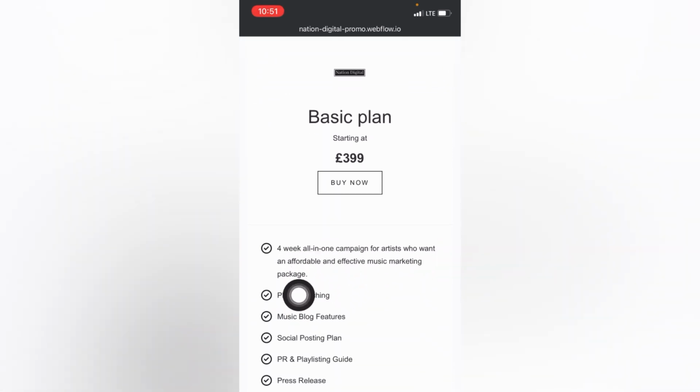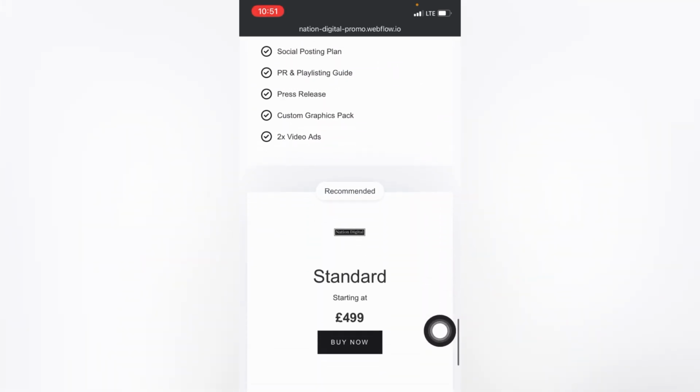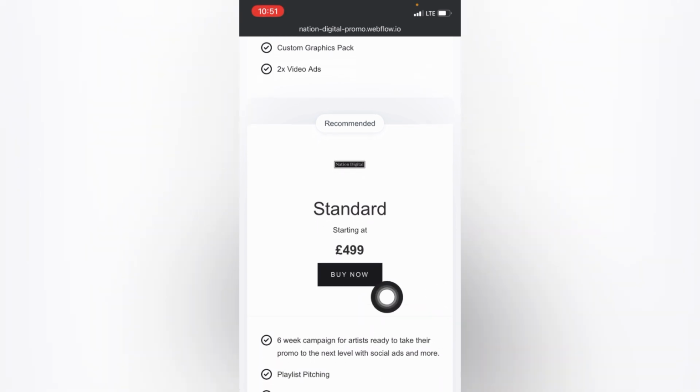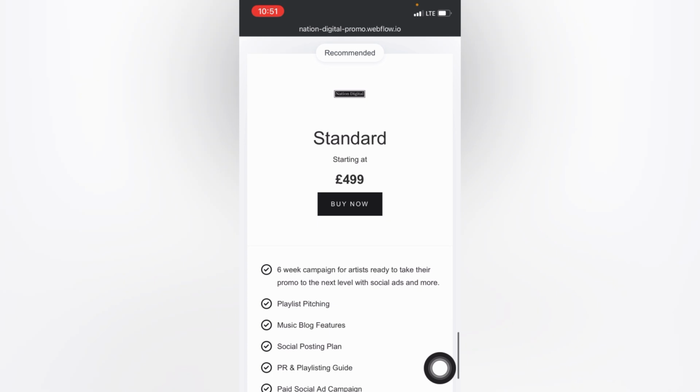You can see right here it's a 4-week all-in-one campaign for artists who want an affordable and effective music marketing package. So basically what you're going to be getting is playlisting on all streaming platforms. You're also going to be getting music blog features, social media post plan, PR, and all of that. And they also have their standard plan right here. You can see the standard plan costs £499. So basically it is a 6-week music campaign, and you can see right here that these are all the features you're going to be getting.